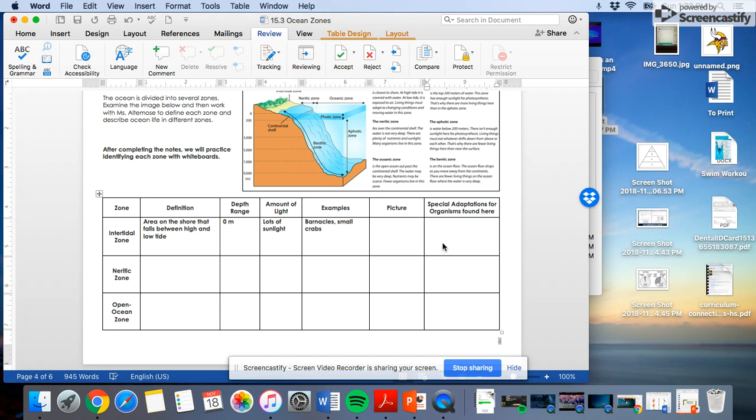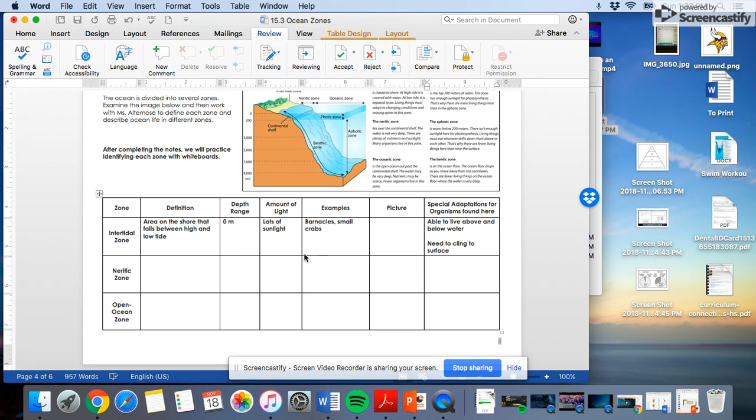That's those sea crabs burrowing in so they don't get swept out to sea. So anyway, special adaptations: able to live above and below water, and need to cling to a surface so they don't get swept out to sea.